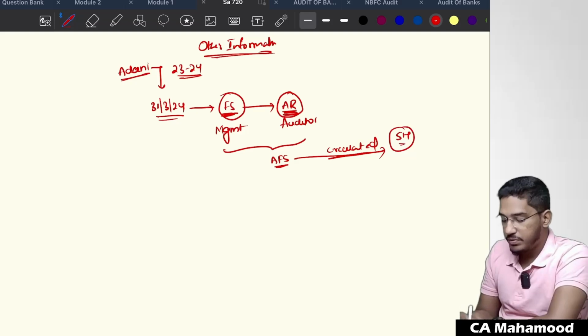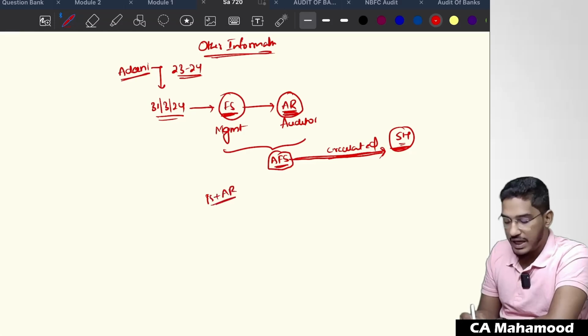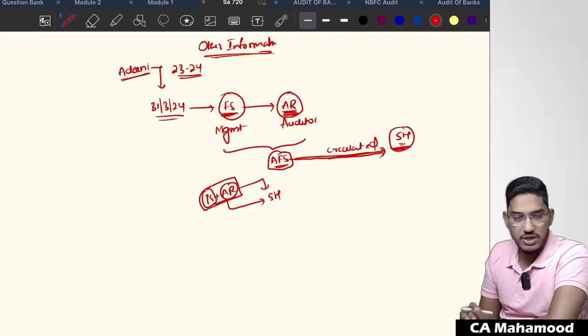So management will prepare and get it audited, and audited financial statements will be there. Now these audited financial statements are required to be circulated to the shareholders. Now how will the management circulate it? Do you think management will take a printout of the financial statements and the audit report and send only those to the shareholders? Or will they have only a soft copy of the financial statements and auditor's report, and mail only this soft copy to the shareholder?